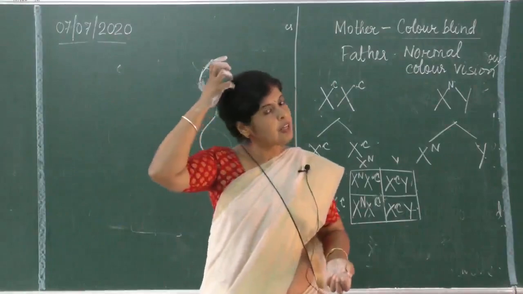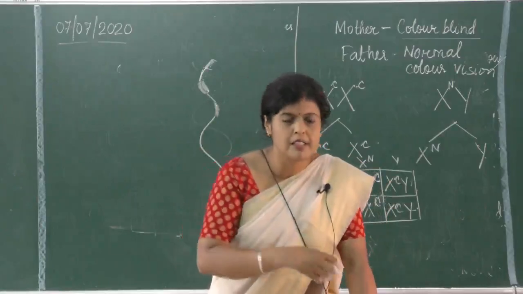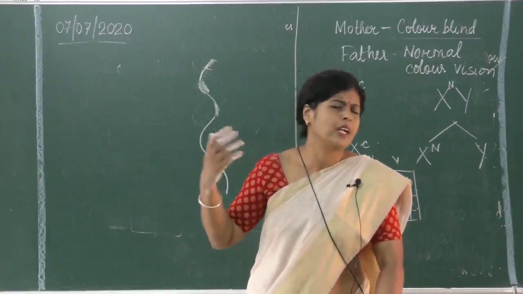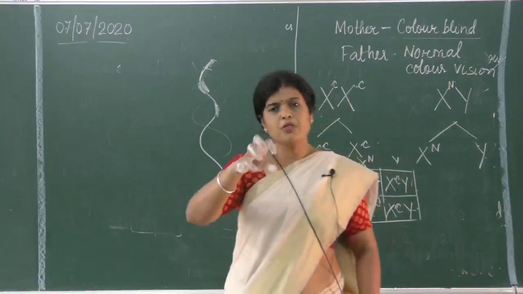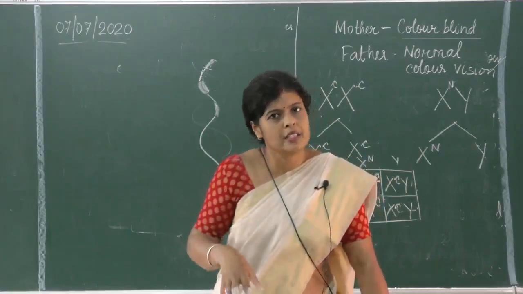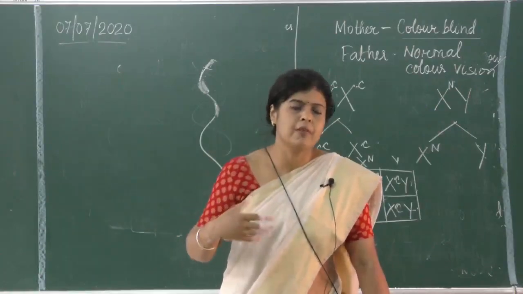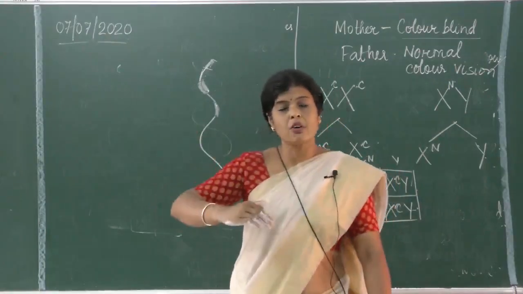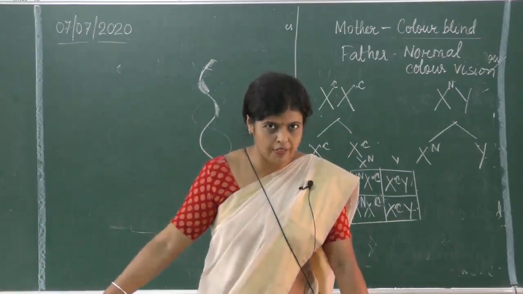If this mutation is taking place in somatic cells, meaning vegetative cells, body cells, is it clear? Maybe a muscle cell, nephron meaning kidney cells, nerve cell, any vegetative cell, then this mutation shows its effect, is it all right? This mutation is limited to that organism only. It will not be carried to the next generation. Suppose I have a mutation in one of the somatic cells. I will not be inheriting it to the next generation because these cells are not concerned with the formation of gametes. Is it clear?